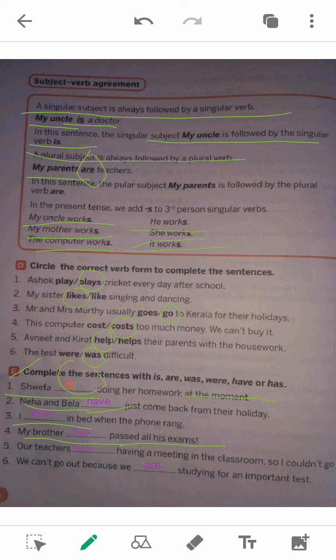Our teachers were having a meeting in the classroom, so I could not go there. Our teachers are plural, and having a meeting in the classroom is in the past continuous tense, that's why it is "were," not "was." We can't go out because we are studying for an important test.